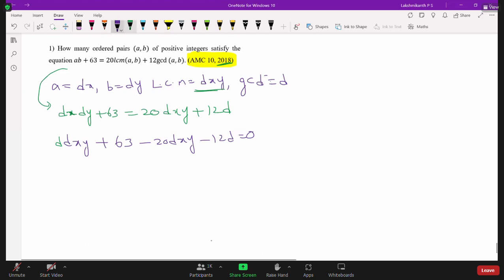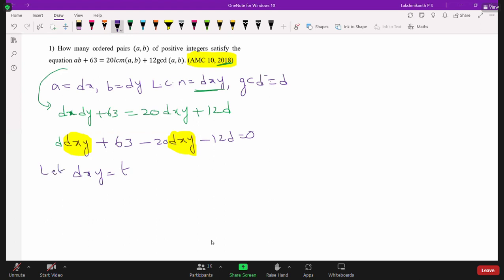Here we have one problem: dxy has three variables. So let us replace dxy with some other variable t.